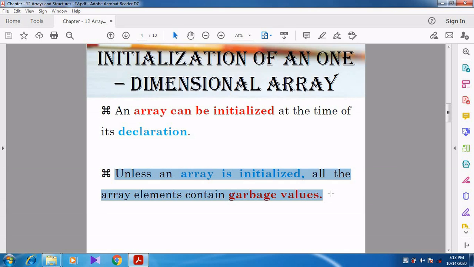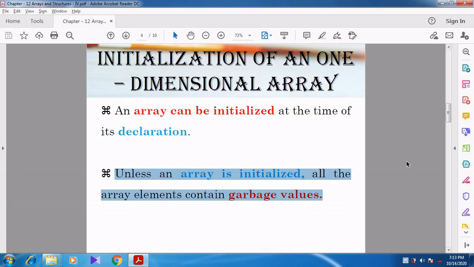The array is not initialized, the array is not given any values, so garbage values will be filled in the array. It does not store any meaningful value. Simply we can say that unknown values will be stored in the array.